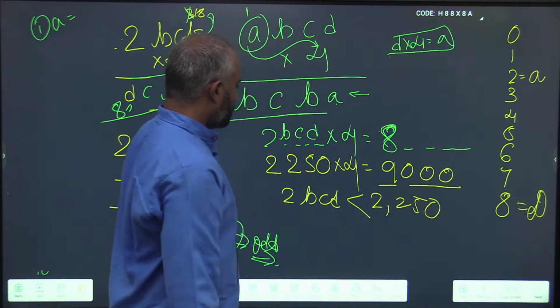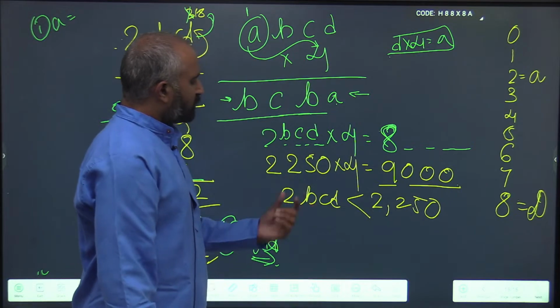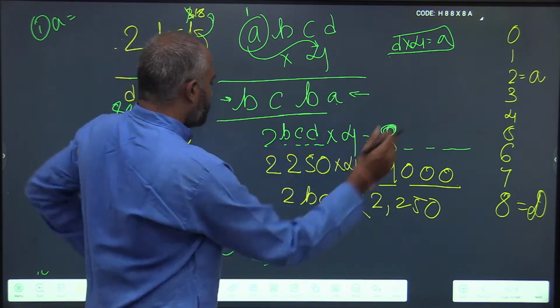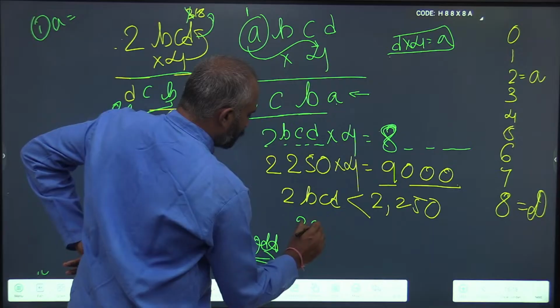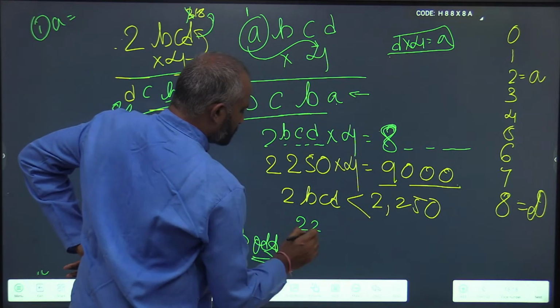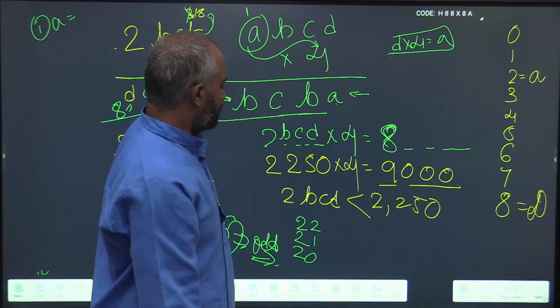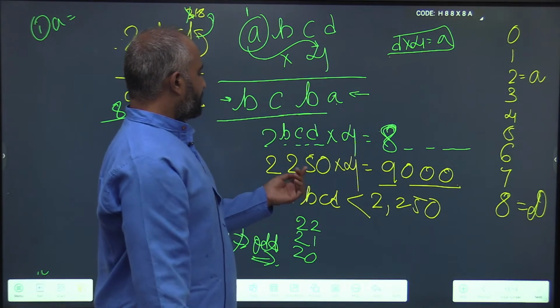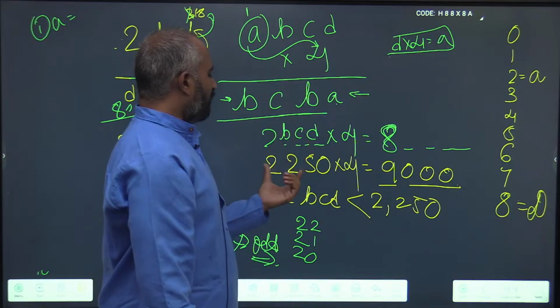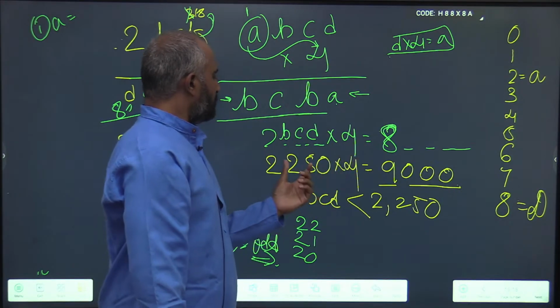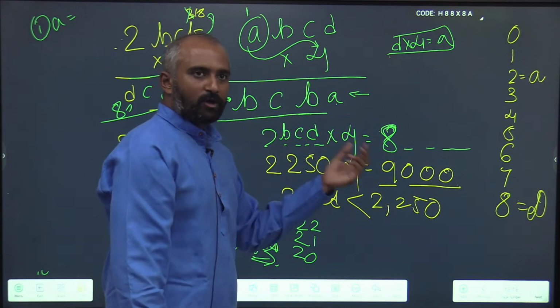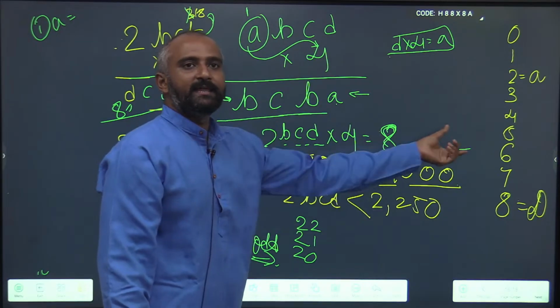Now let us see the possibilities. It could be something in the 2200s, 2100s or 2000s. The value of ABCD has to be less than 2250, because the resultant is in the range of 8000.